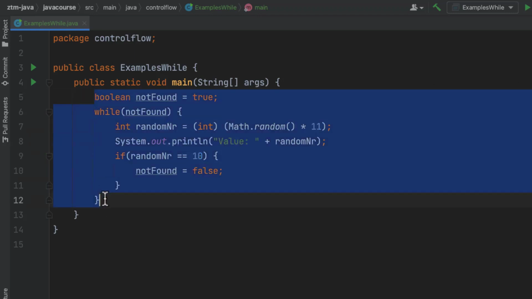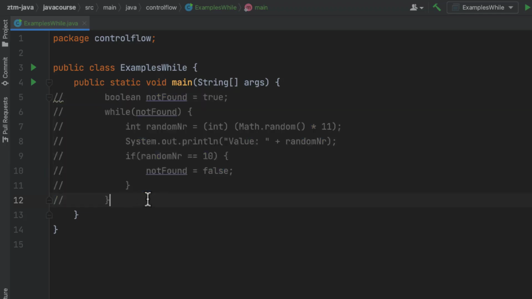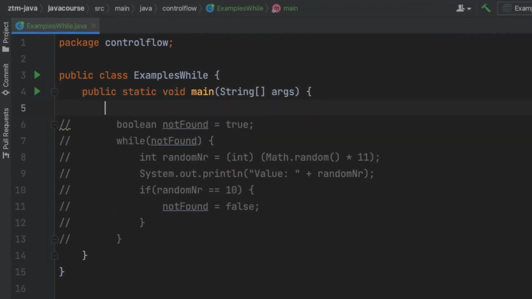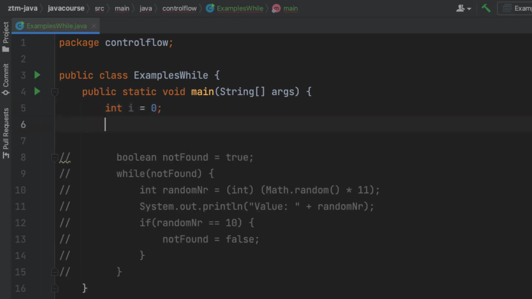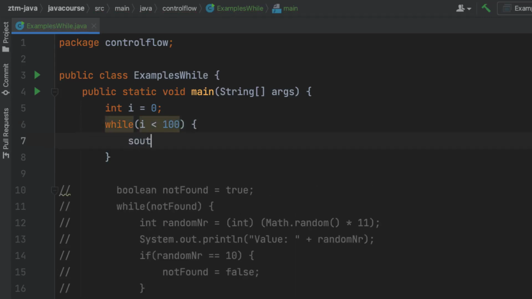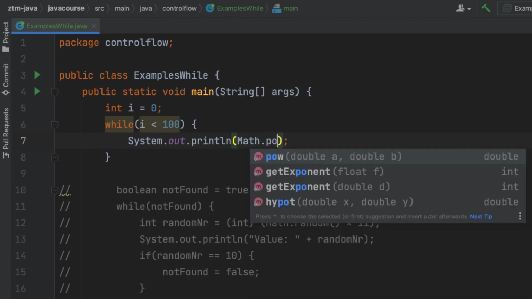I'm going to comment it out for just now, and I'm going to add another example in. And this is going to be a bit simpler of an example. So what I want to do, I just want to have, let's say, an int i, and I'm going to set it to 0. And then let's just say I want to go ahead and for all numbers between 0 and 100, print the value of i squared. So what do I do? I'm going to say while i is smaller than 100, go ahead and print the value of my number squared.